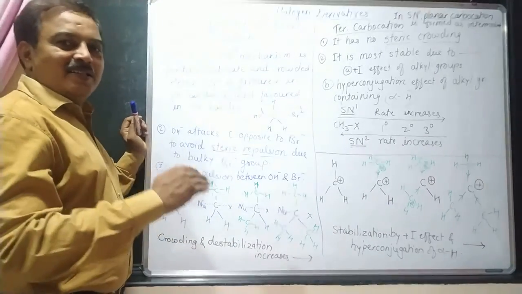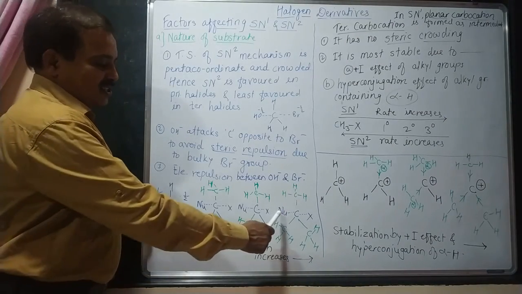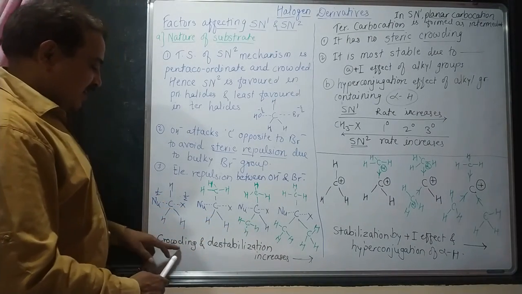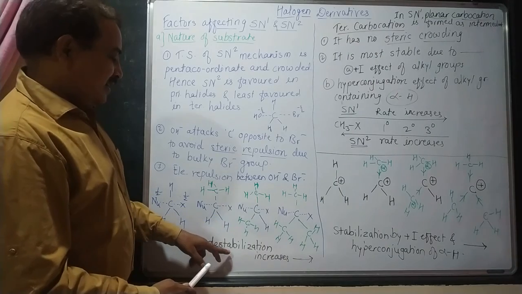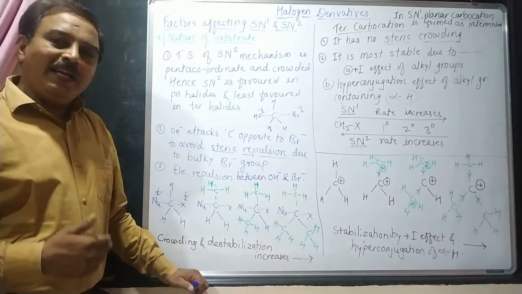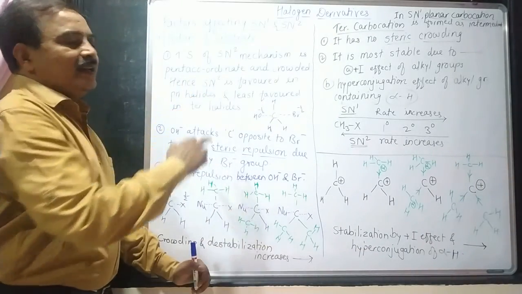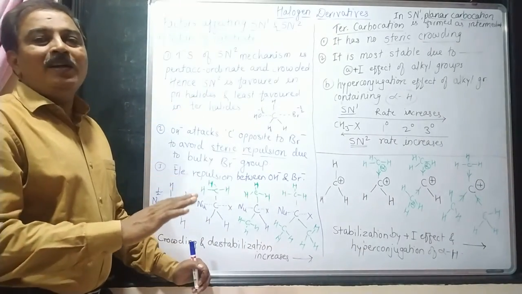And as a result, as we travel from this to these structures, what happens? Crowding and destabilization increase. That means the possibility of formation of a penta-coordinate intermediate goes on decreasing.